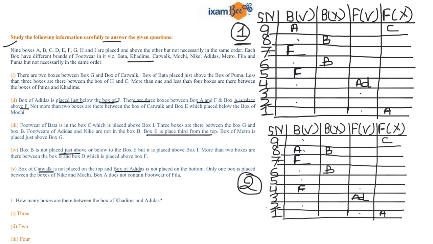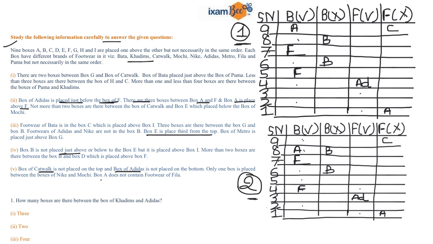This is your case number 1, where A is placed at ninth position and accordingly F is at 5th position and your box of Adidas is at 4th position. And in your second case, your A is at 8th position and accordingly F is at 4th and the box of Adidas is at 3rd position.